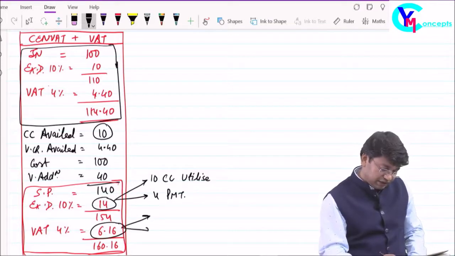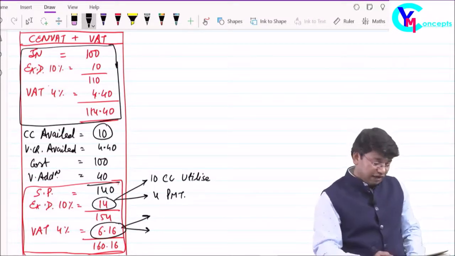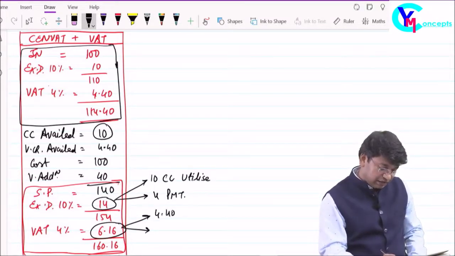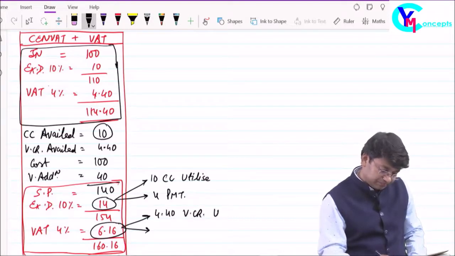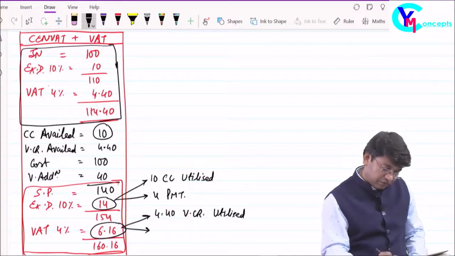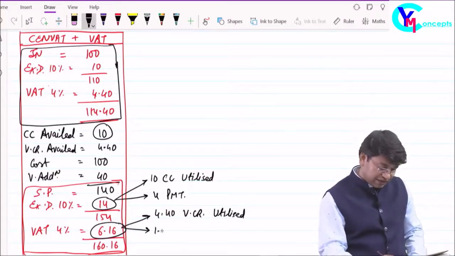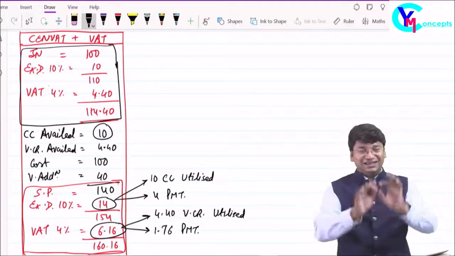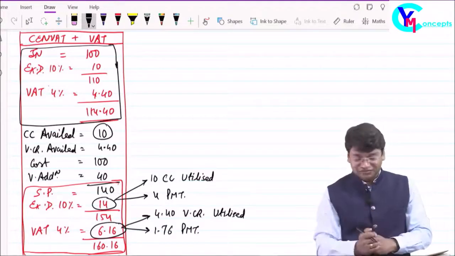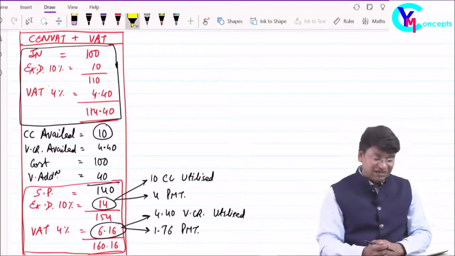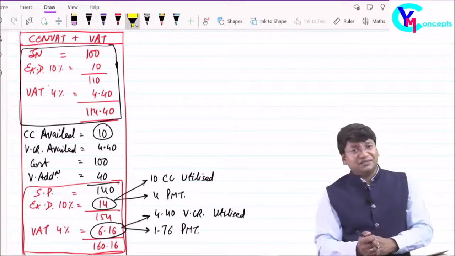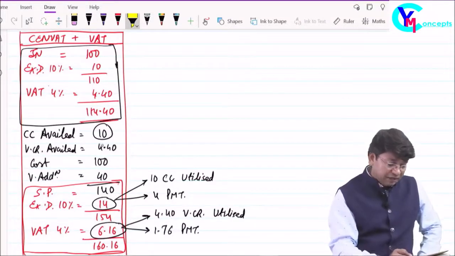And for paying VAT, which is the revenue of state government, I will utilize the VAT credit of rupees 4.4, and the remaining 1.76 I will pay to the government. Clear? So, sir, the first question which comes to my mind is that in any case, if I am having excess